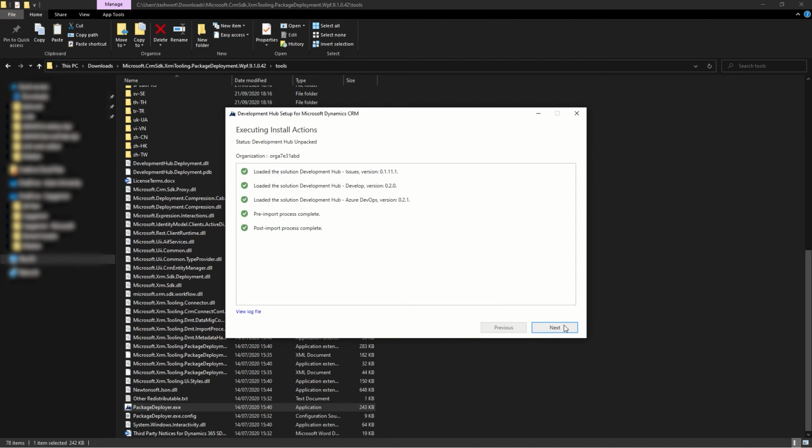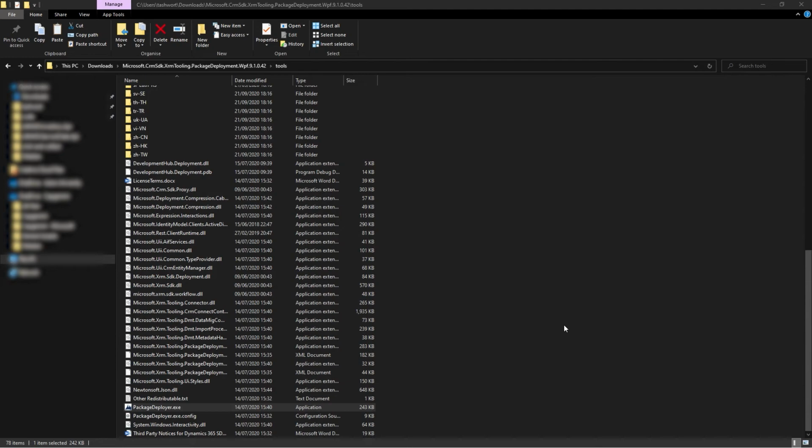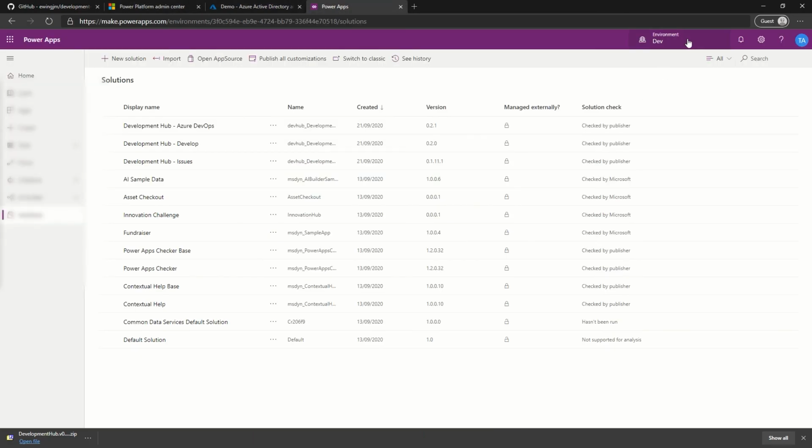Okay, all the solutions have now installed. If we click next and finish, and we head back over to our Power Apps environment, we can see we're in dev, and these 3 solutions have now been installed.